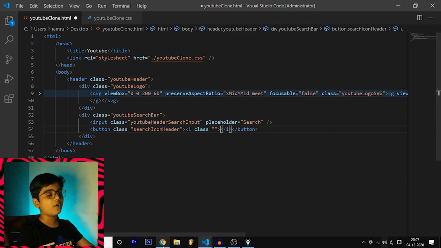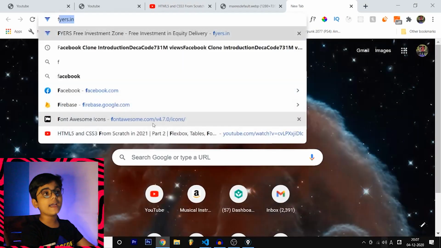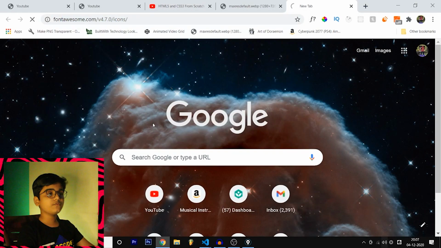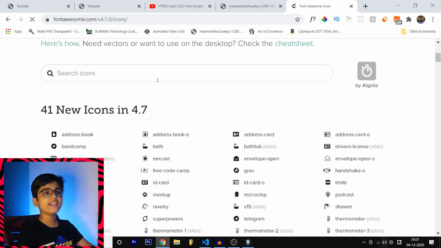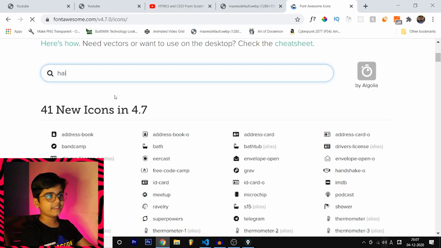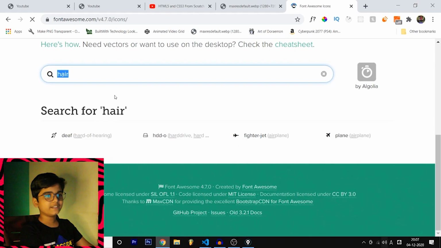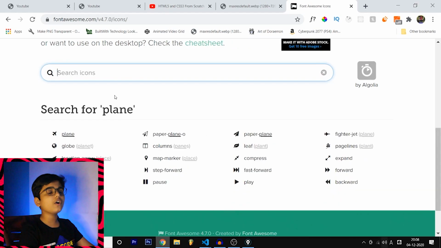There is something known as Font Awesome. So what is Font Awesome? They provide almost all icons. So this is Font Awesome. Go to this URL, and in Font Awesome you'll get almost all icons. For example, YouTube icon. Okay, so you'll get here, let's just, okay, fighter jet, you'll get plane. So you'll get almost all icons.